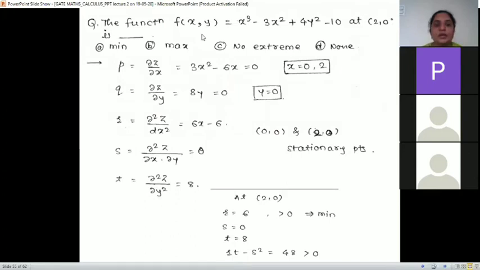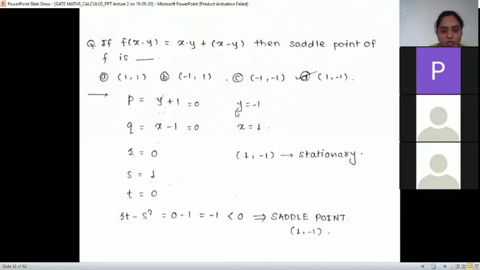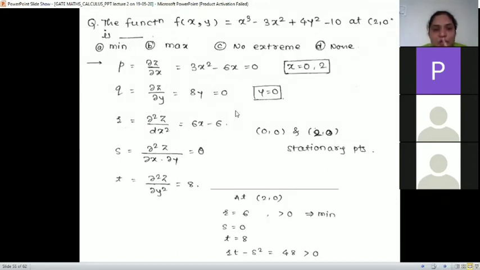We'll find first dou z by dou x. This is your z, f of x, y, we can denote it z. So first dou z by dou x, the derivative of this function with respect to x, is 3x square minus 6x partially. Y is constant and its derivative is 0. Next is q. Q is dou z by dou y, the derivative with respect to y, which is 8y, right? For the stationary points, we equate p to 0 and q to 0. So from this y is 0, and from this x is 0 or 2, two values.